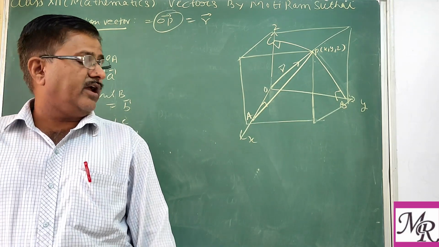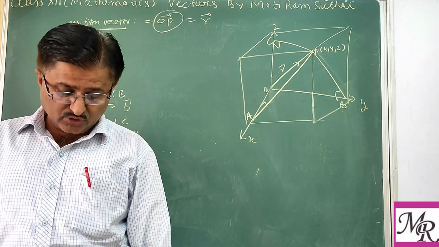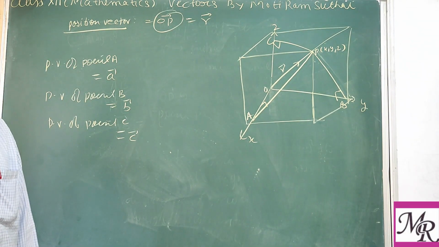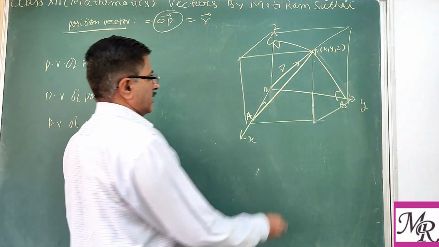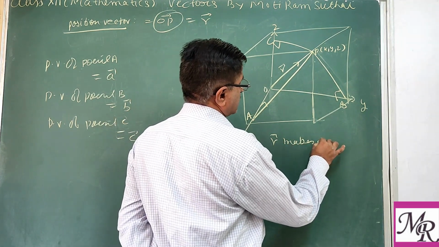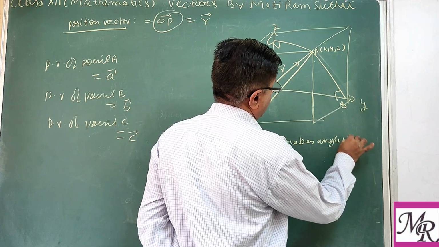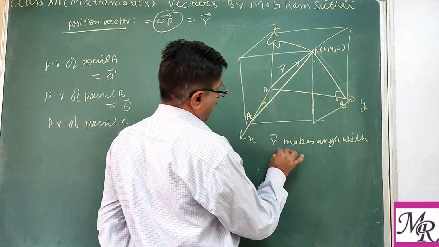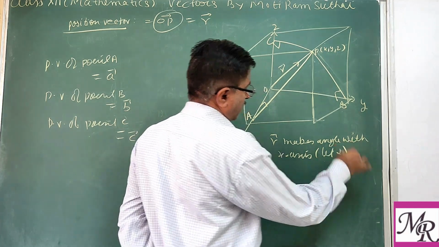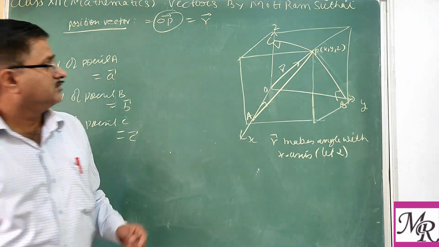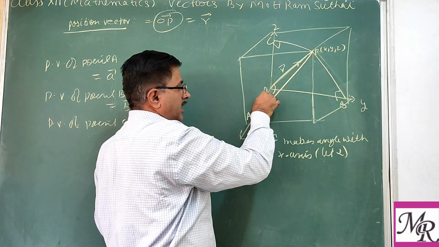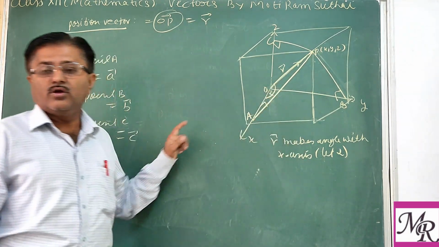So one may define the angles. The position vector R makes an angle with the x-axis, which we call alpha.